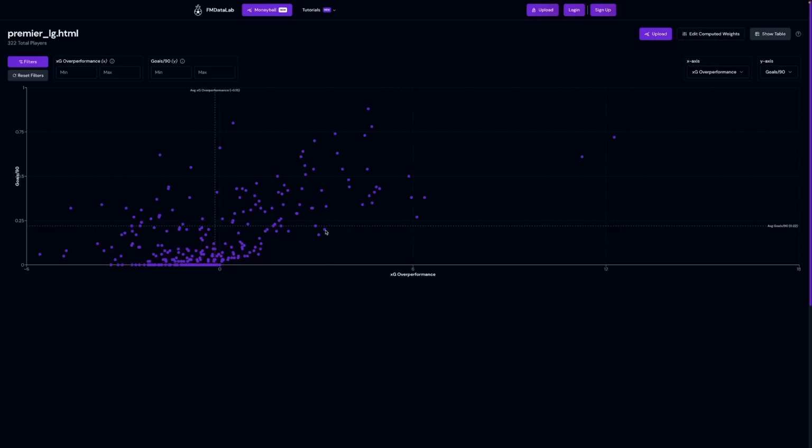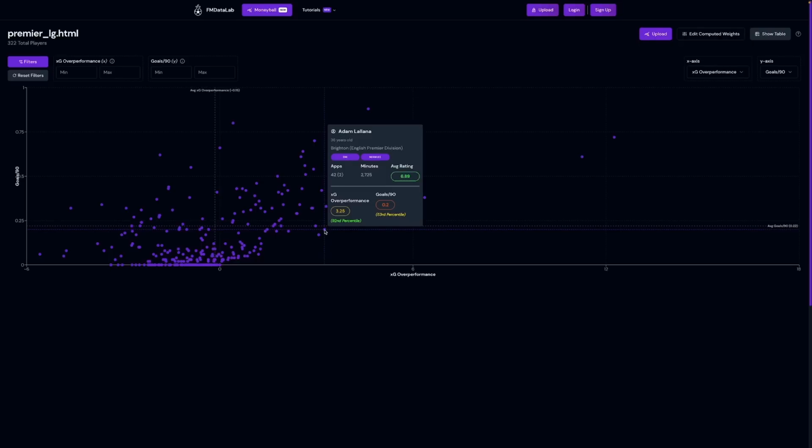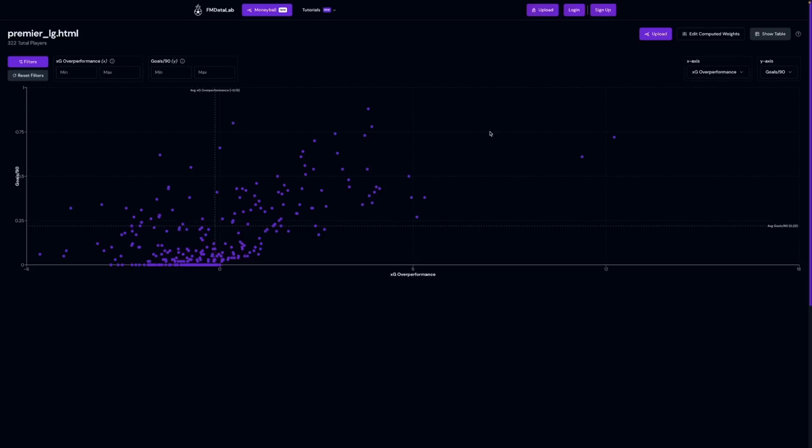So we take this player here, Adam Lallana, who's quite high in the XG over performance percentile, in the 92nd percentile on that one, but very low in the goals per 90. So they're in the 53rd percentile. And then the last one is basically they're good at both. They're good at overperforming their XG, and they do score a lot of goals per 90.